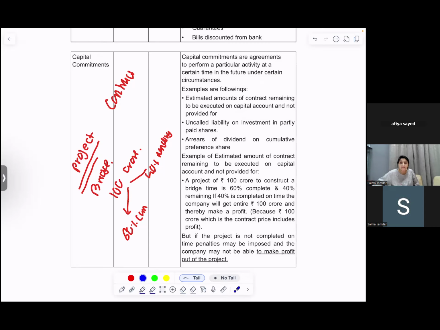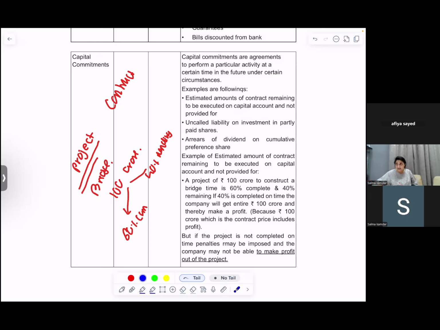So capital commitment is I have committed to the people that this will definitely happen. And if that does not happen, I have to suffer the losses and penalties, and all these things I have to disclose in my books of account.